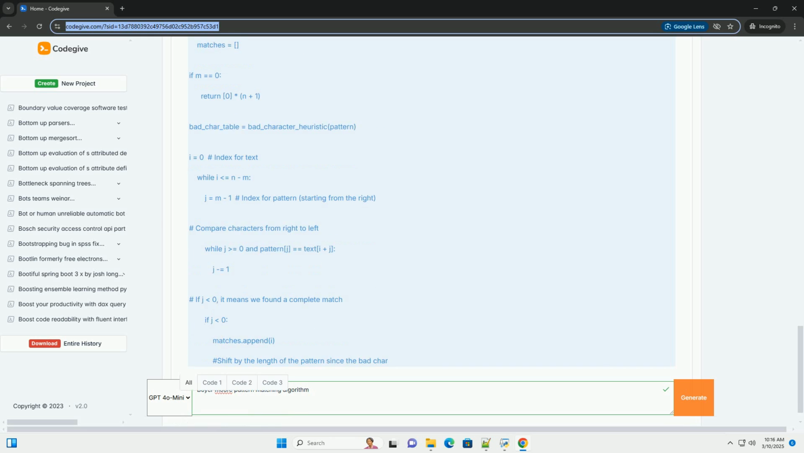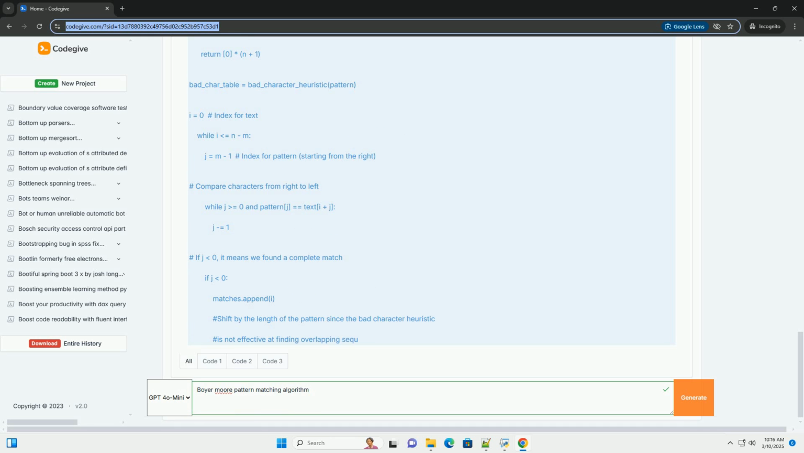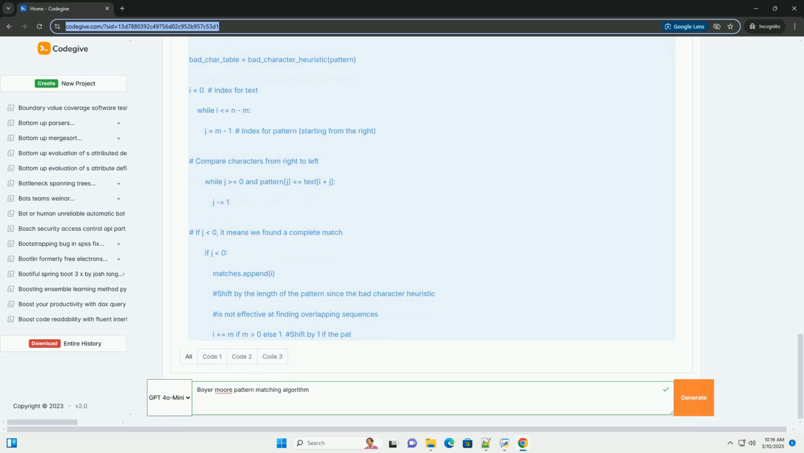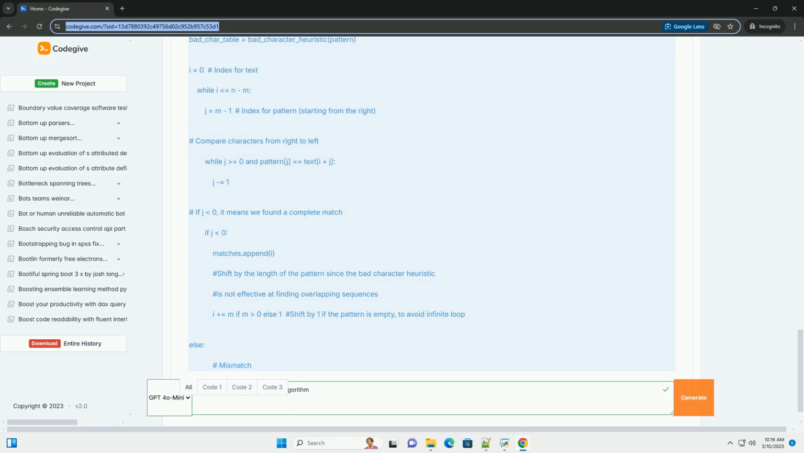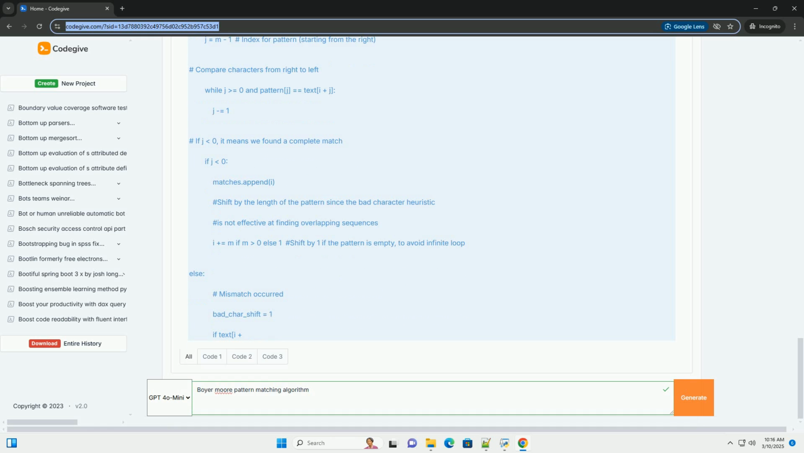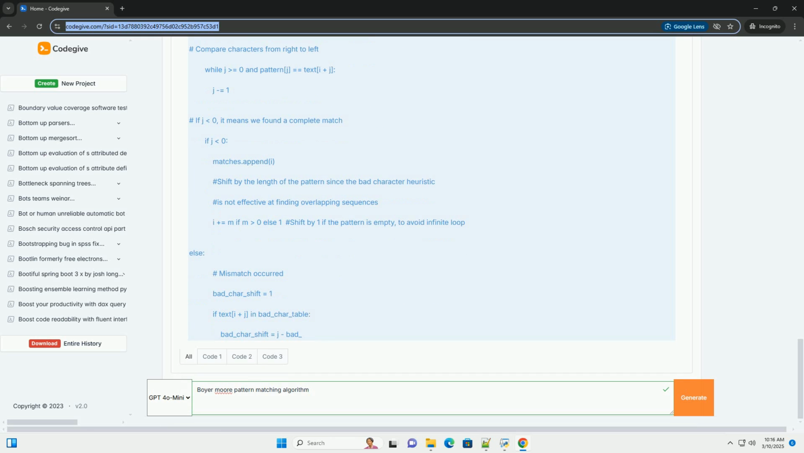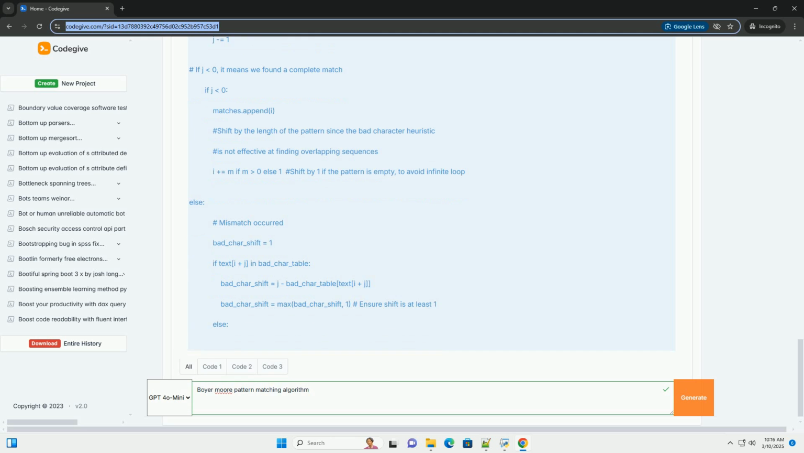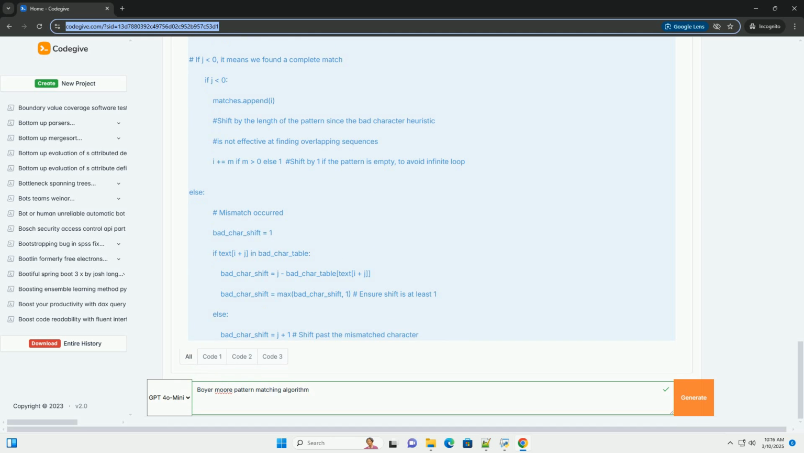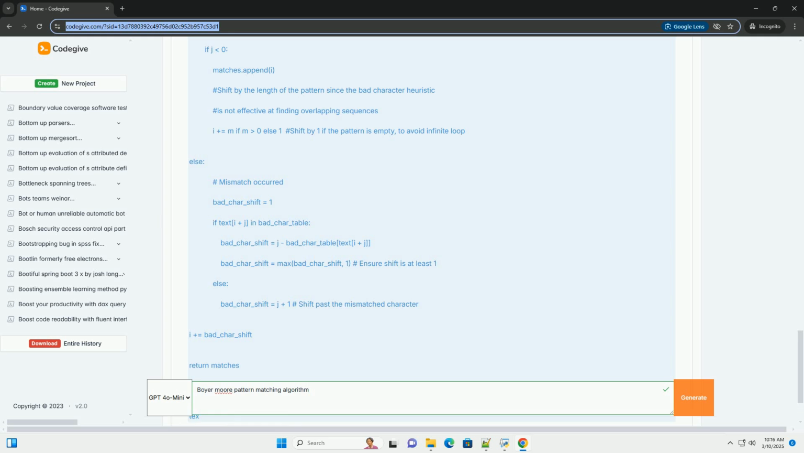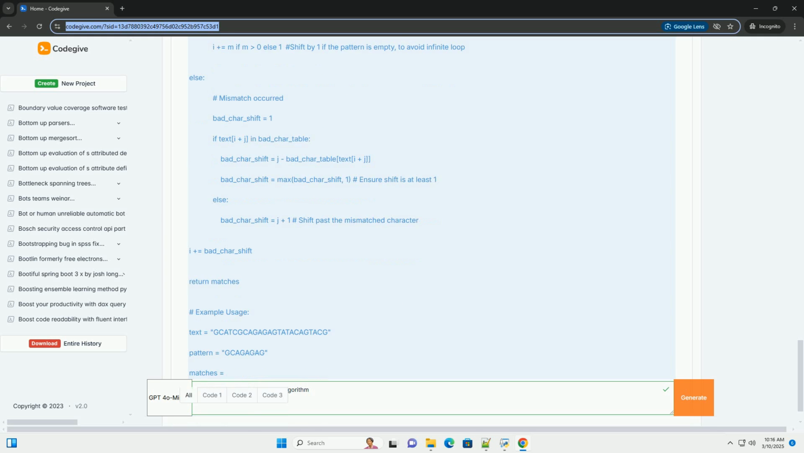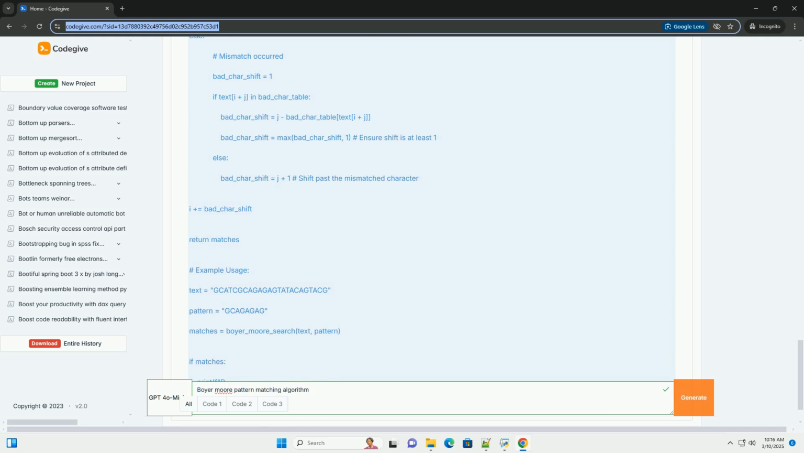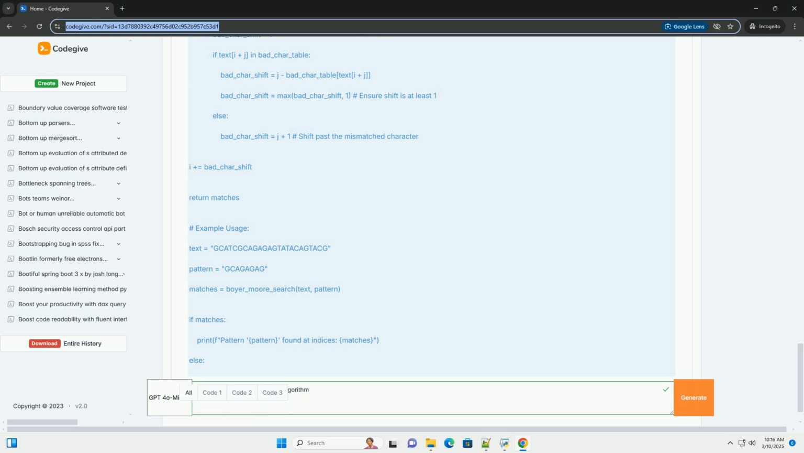Two, preprocessing heuristics: bad character heuristic and good suffix heuristic. Before the actual search, the pattern is preprocessed to create two lookup tables. These tables are used to determine how far to shift the pattern when a mismatch occurs. The algorithm chooses the larger of the two shifts suggested by these heuristics. Let's break down these concepts in detail.